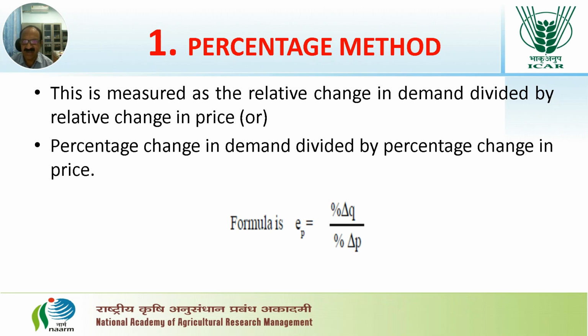This is measured as a relative change in demand divided by relative change in price, or percentage change in demand divided by percentage change in price. Formula is EP, that is elasticity of price, equals percentage change in quantity demanded divided by percentage change in price.